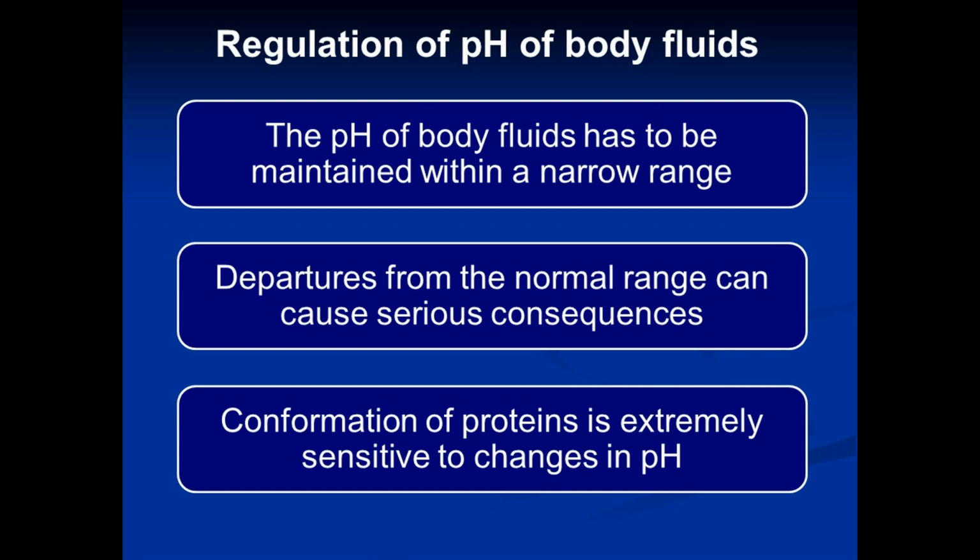So a change in pH can affect the electrical charges. A change in electrical charges can affect the conformation of the proteins. And the function of a protein, any protein, depends upon its conformation. So if there is a change in conformation, the function can become abnormal. So functioning of the proteins can be affected by changes in pH.